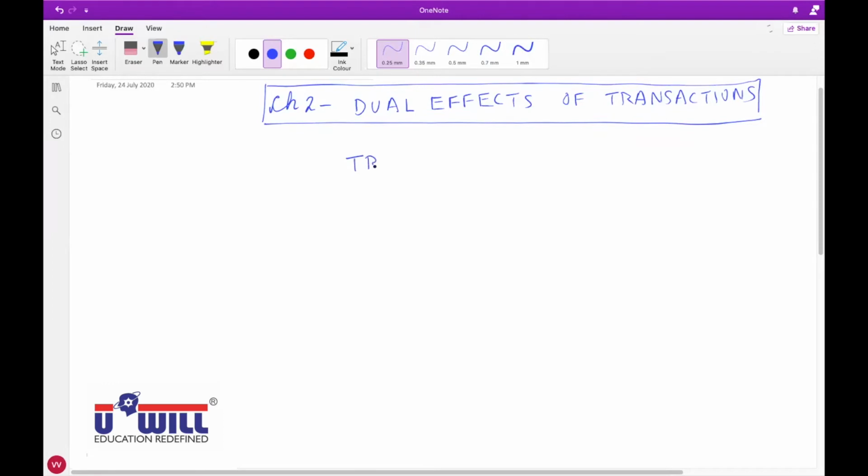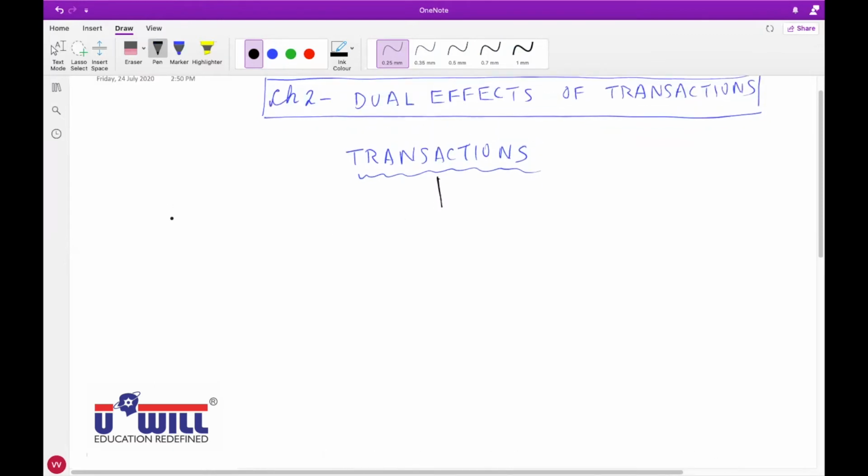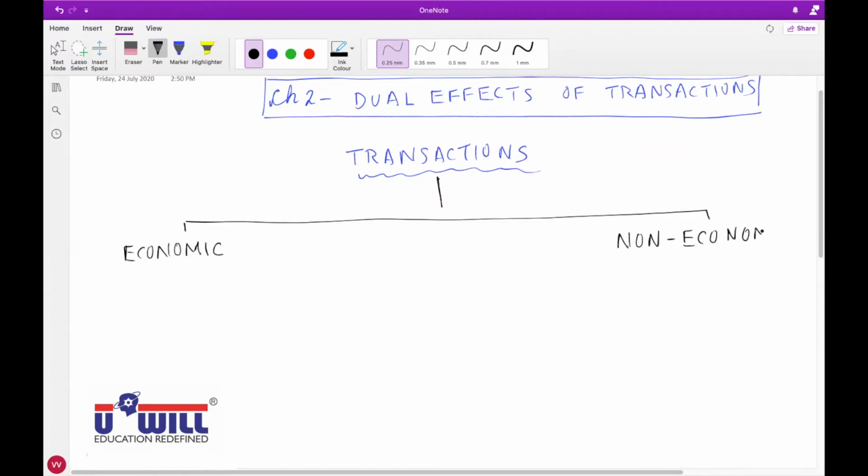Transactions. We have seen the meaning of transactions: exchange of goods and services, for goods and services, or for money. Now there are 2 types of transactions in business. Just understand the things properly. I will give you the time to write later on. One is economic transactions, the other is non-economic transactions.